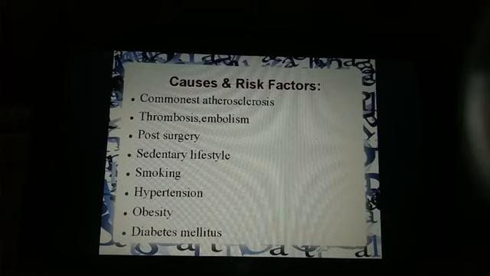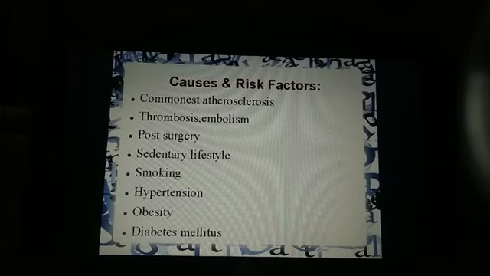And carbon monoxide formed binds with hemoglobin, producing carboxyhemoglobin, which increases platelet aggregation, leading to thrombosis. Next, hypertension. It causes thickening of muscular layer of artery, that is tunica media, making it inelastic, which causes decreased blood flow. Next is obesity. Excess fat ultimately causing atherosclerosis.